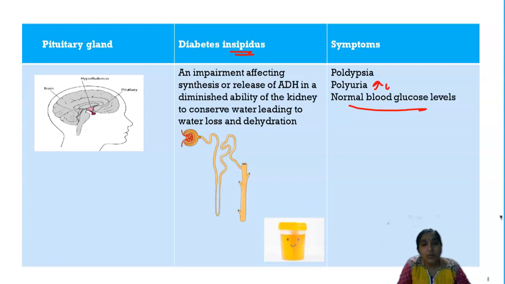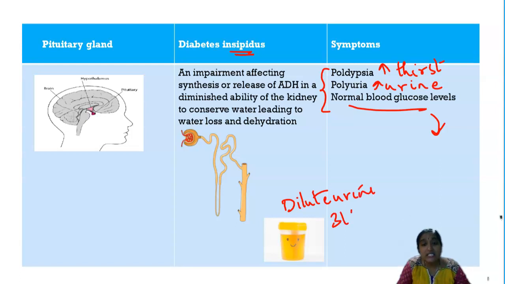They pass more urine, which is called polyuria, and they drink more and more water as they are more thirsty. That is called polydipsia. Now, why do you see these symptoms? Why do they have more water loss? Why do they pass more urine? They pass almost dilute urine, about 3 liters per day. Why are they passing so much urine?